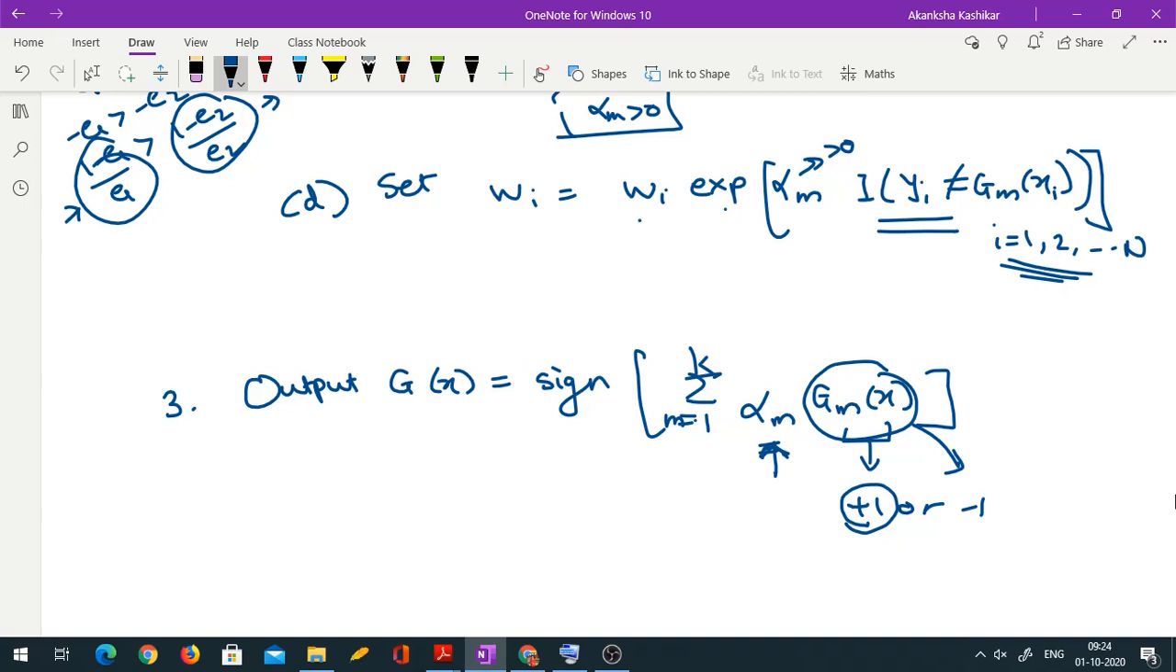Okay, so try to go through this algorithm. It is slightly involved, not much, but try to understand each and every step and I'm sure you would be able to process it quite well. Okay, I'll stop here. Thank you.